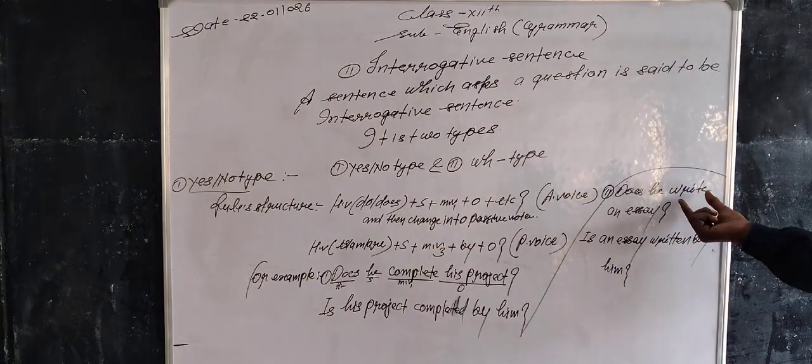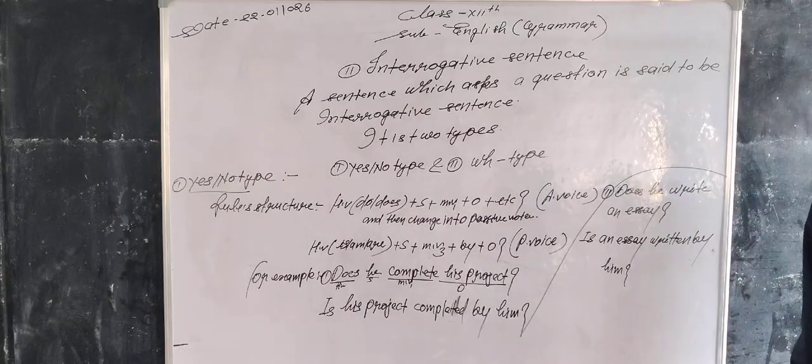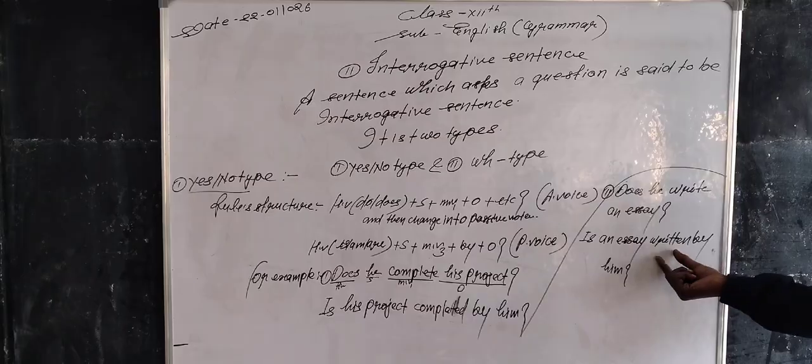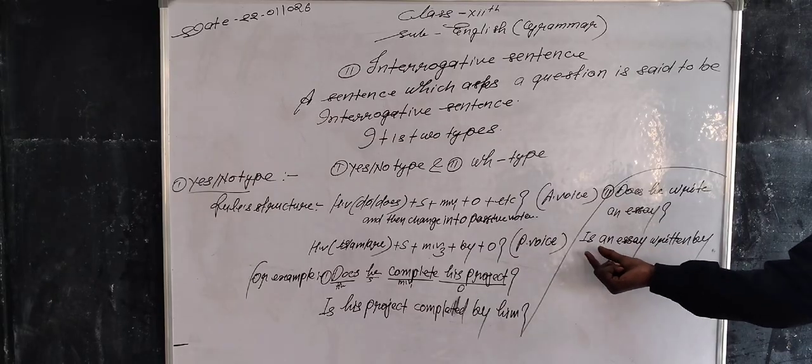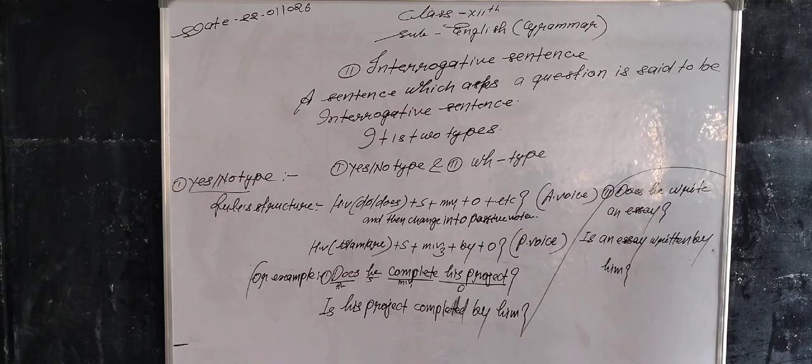So the next sentence of active voice of the interrogative sentence, yes or no type, is prepared into passive voice: is an essay written by him. So it is very, very simple.